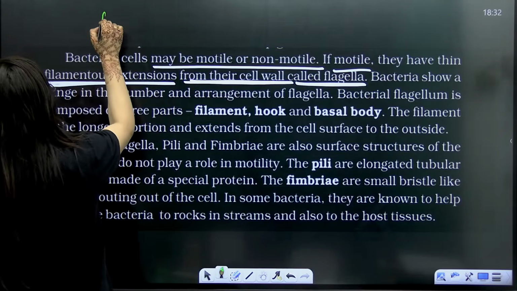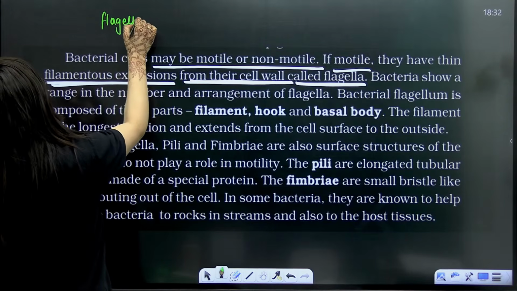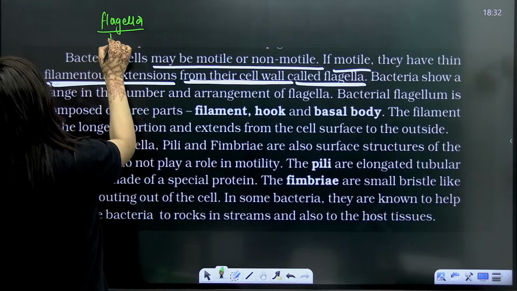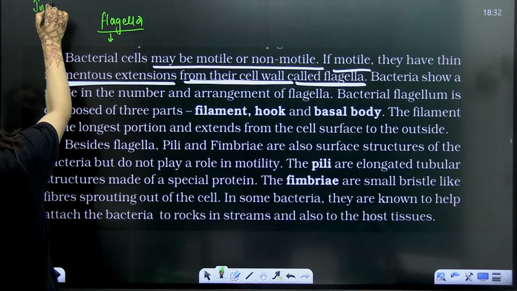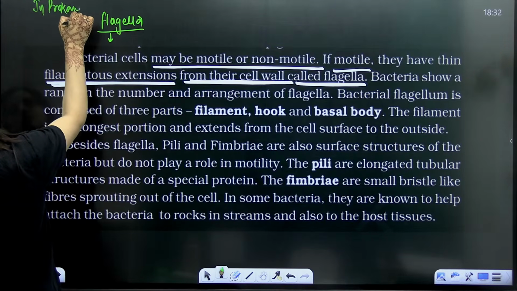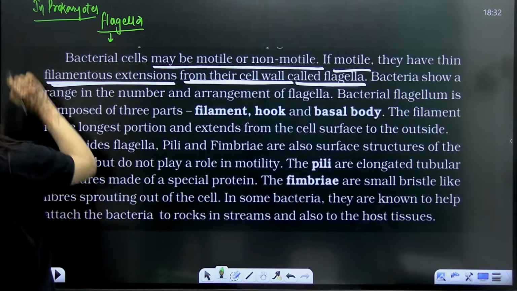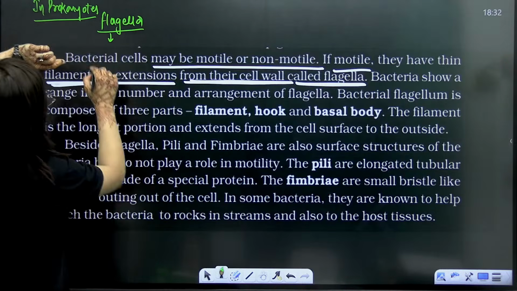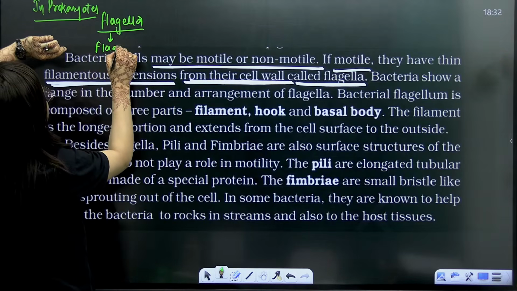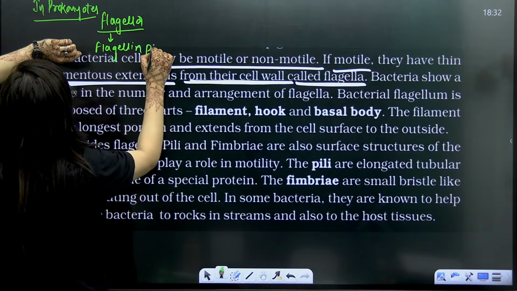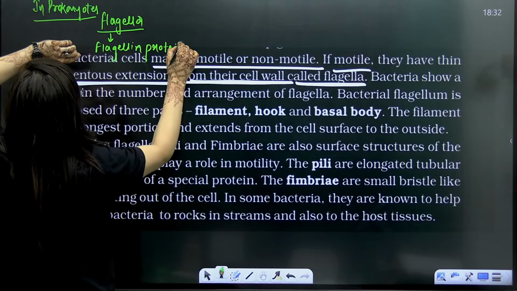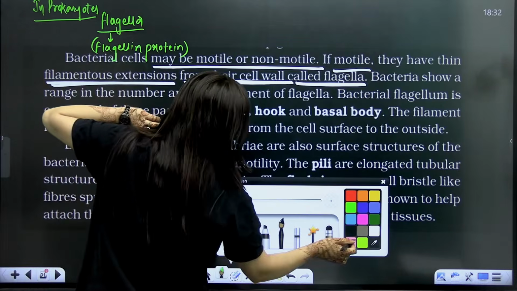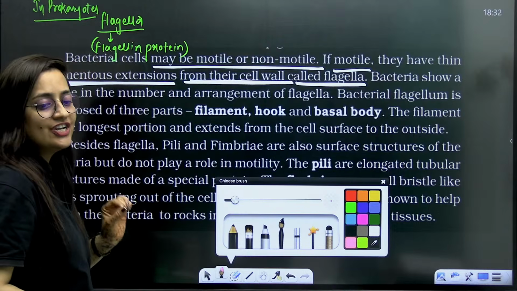Actually, students, this flagella in prokaryotes, I'll ask you to write as well, but let's understand it first. In prokaryotes, flagella is made up of flagellin protein. Which protein is making flagella, people? Flagella is made up of flagellin protein.